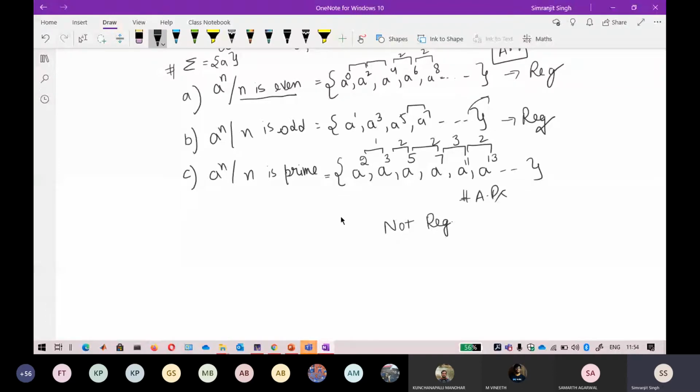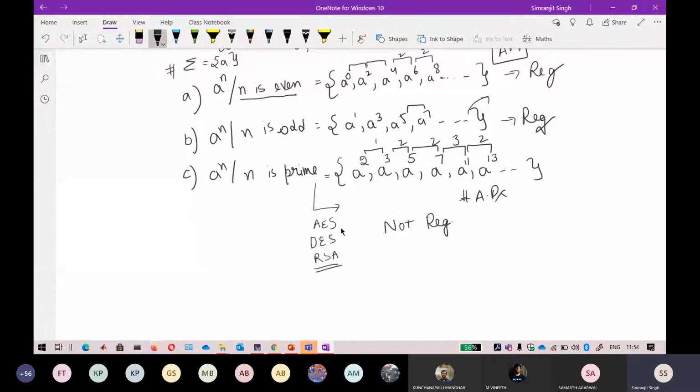That is why, in network security also, we always use prime numbers. If you have studied AES and DES encryption mechanisms, there is the RSA algorithm. In the RSA algorithm you always go for prime numbers, because there is no absolute pattern for what will be a prime and what will not be a prime. So that is why this particular thing is not regular.